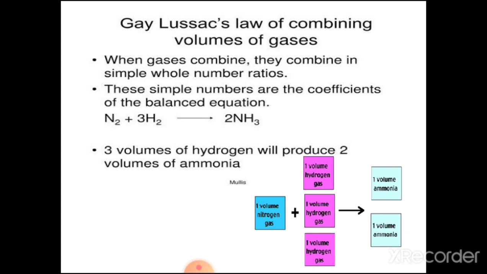1 volume of nitrogen gas plus 3 volumes of hydrogen gas gives 2 volumes of ammonia. So the ratio is 1:3:2. These simple numbers are the coefficients of the balanced chemical equation.